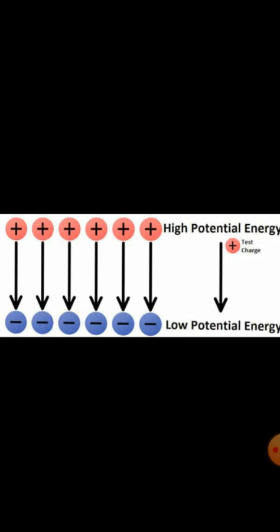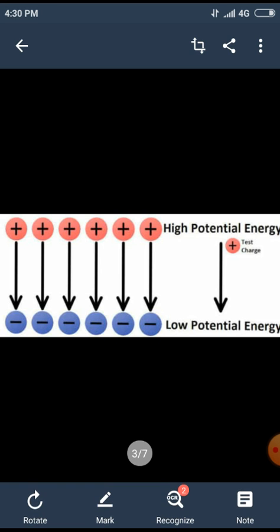So here we know that matter is made of atoms, and an atom has subatomic particles like electron, proton and neutron. Among these, the protons are positively charged particles and electrons are negatively charged particles.